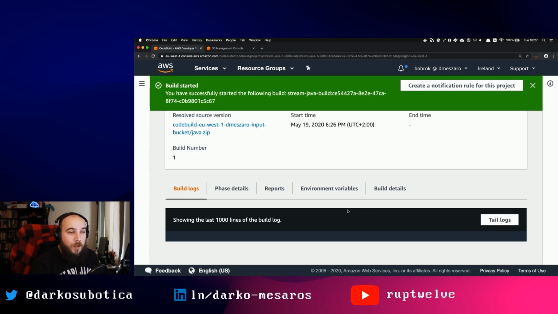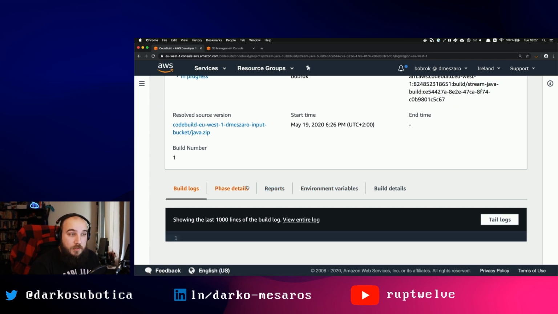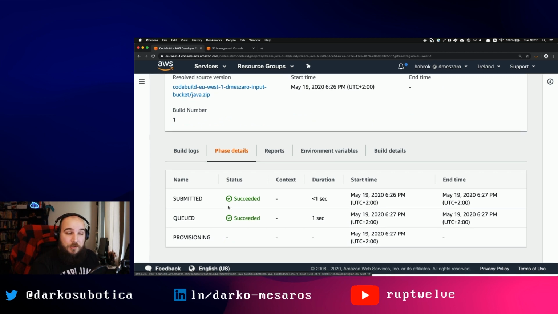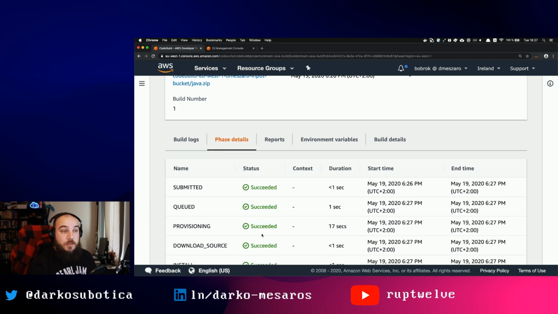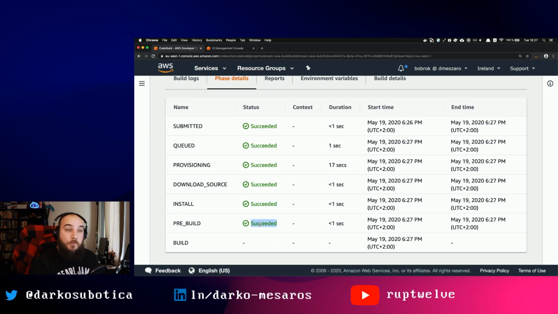hopefully it should build. So now what we're going to see in a few minutes are the logs here. So if you go to phases, we can see that it's submitted, it's been put into the queue, and it's provisioning the resources. So it's basically provisioning a container, a thing where you're going to have your build running. So it is provisioned, it's downloading the source, it's running the install phase, the pre-build phase.